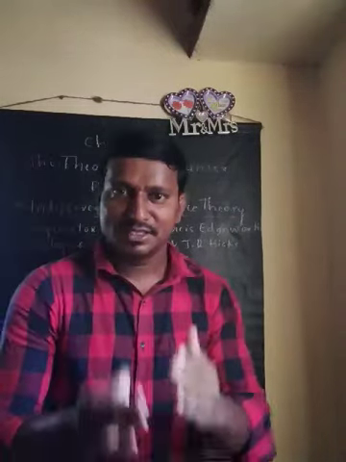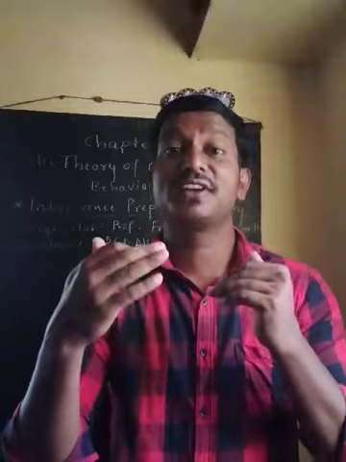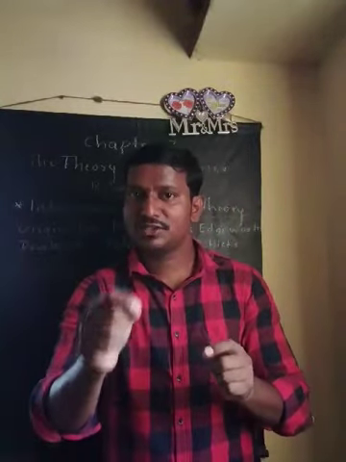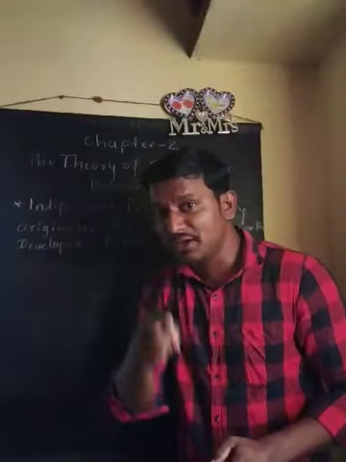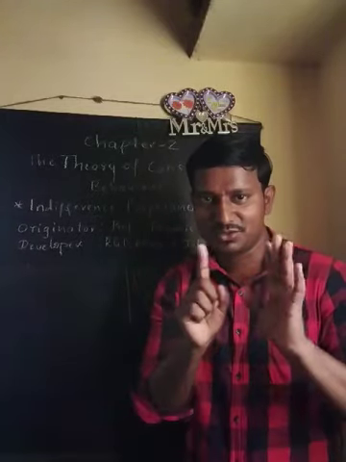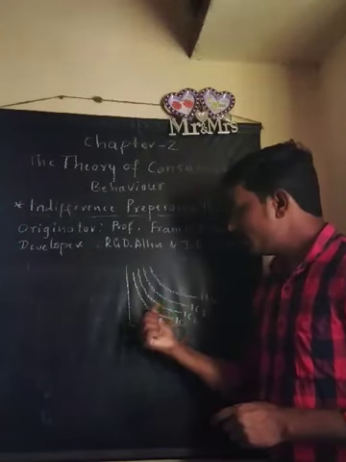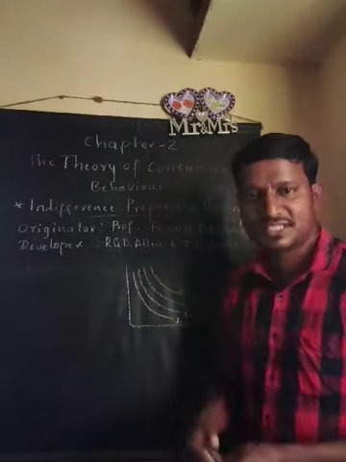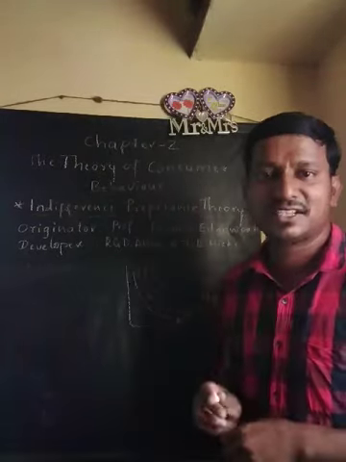The indifference map is a map which is the group of different indifference curves. Different indifference curves show different levels of satisfaction. Don't get confused here. Different indifference curves show different levels of satisfaction, whereas the different combinations on the same indifference curve give the same and maximum level of satisfaction. So here we have many different indifference curves, where different curves give different levels of satisfaction, and any points on the same indifference curve give the same level of satisfaction.